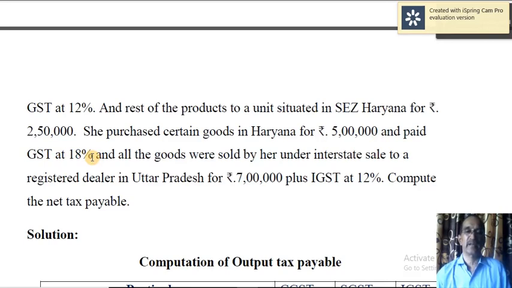So from Haryana, the goods are purchased again, and therefore intrastate transaction. So 9% CGST and 9% SGST. Now all the goods were sold by her under interstate sale to a registered dealer in Uttar Pradesh. From Haryana to Uttar Pradesh, interstate sale, and value of supply is 7 lakh, and IGST rate is 12%. 12% should be applied on 7 lakh, so that you will get IGST amount.